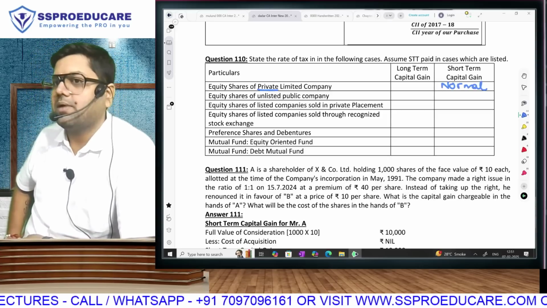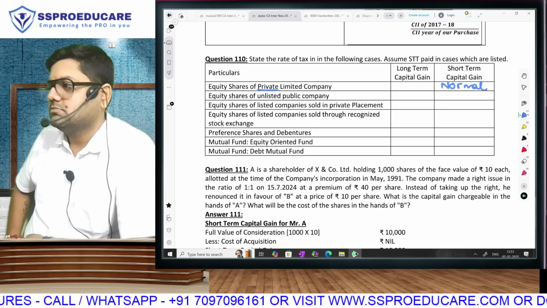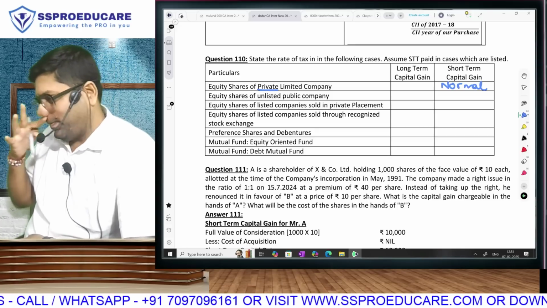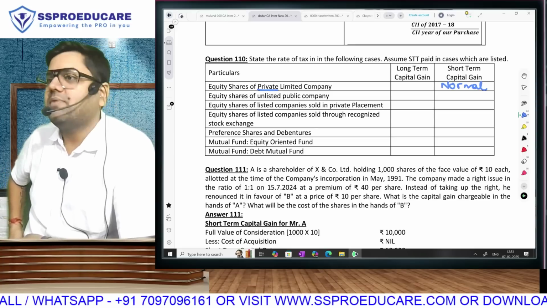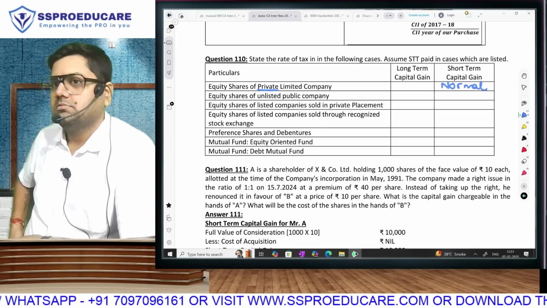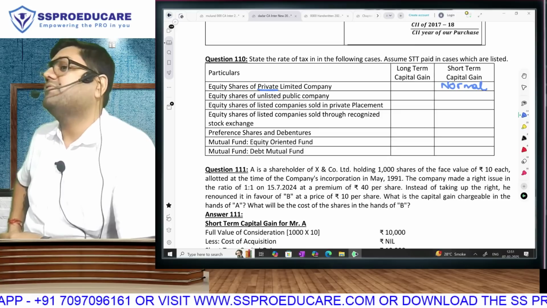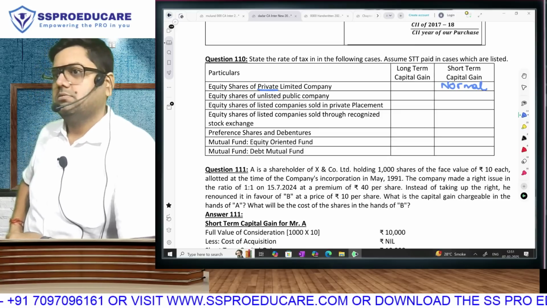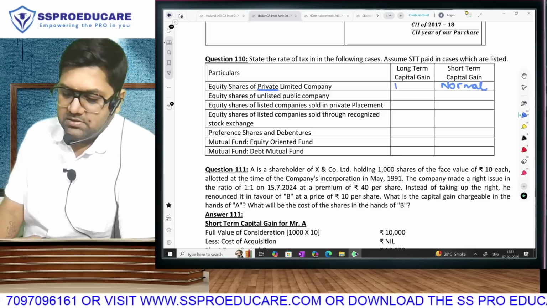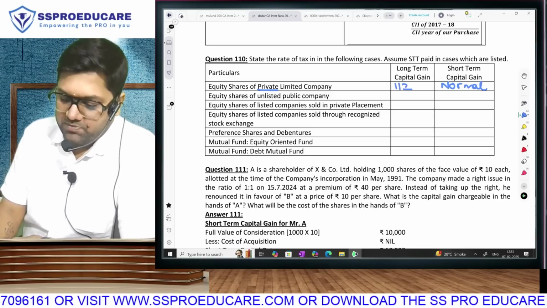And what about the long-term capital gain? Don't tell me the rate. Just tell me stock market or non-stock market. Non-stock market. But mark this statement: in long-term capital gain, even the normal rate is a special rate. That will go under section 112. If it was stock market, I would have written 112A.